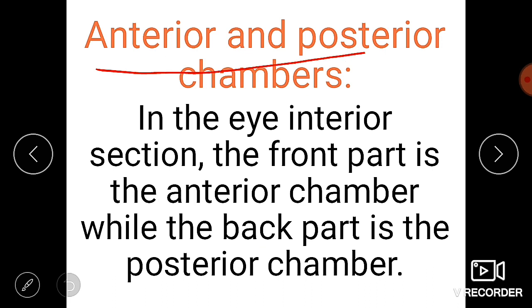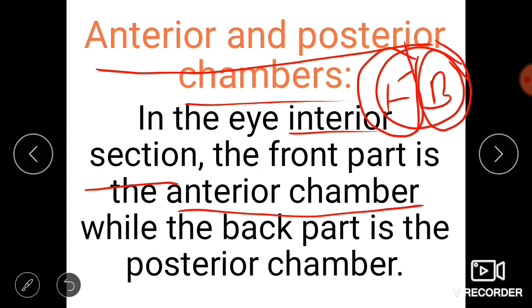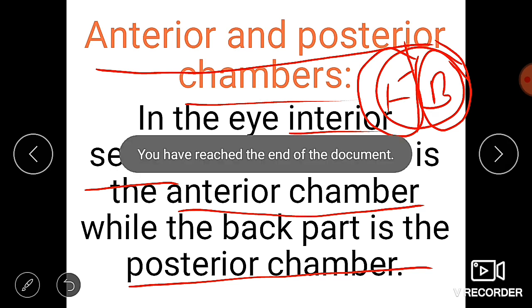Next one is the anterior and the posterior chambers. I already said in the parts of the eye, and I already showed where the anterior and the posterior chambers are located. In the eye, the interior section, this one is the front part, and this one is the back part. The front part portion is known as the anterior chamber. The back part portion is known as the posterior chamber of the eye. These are the anterior and posterior chambers which are present in the structure of the eye.